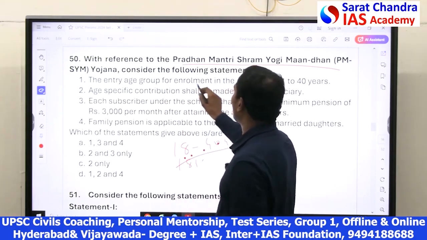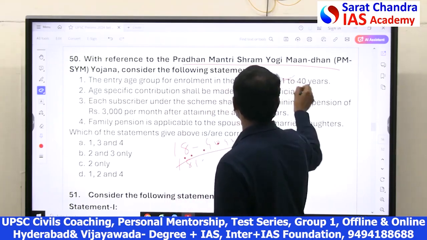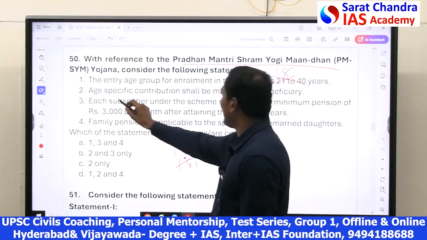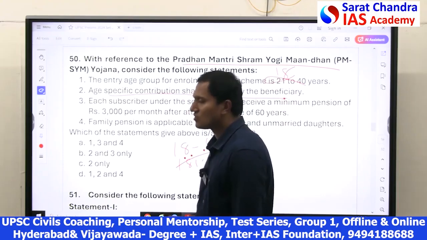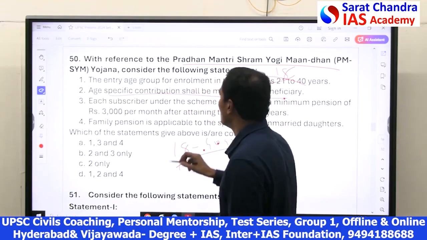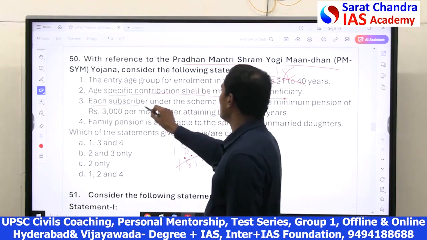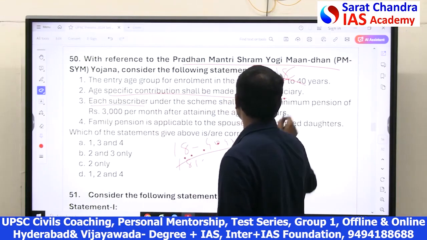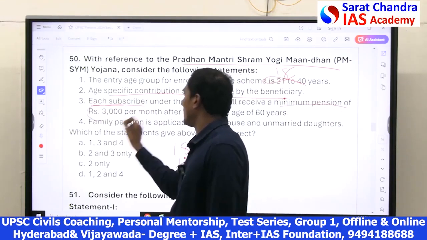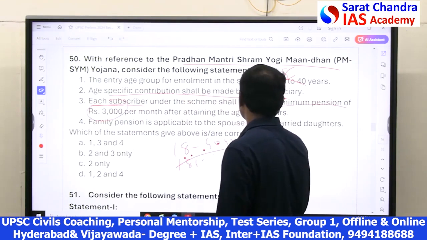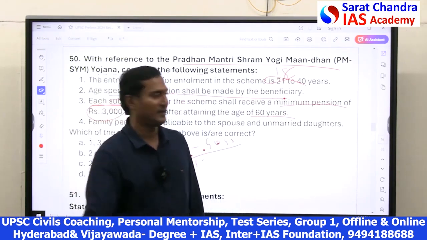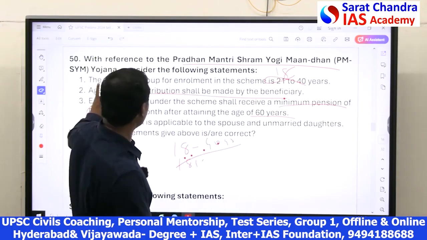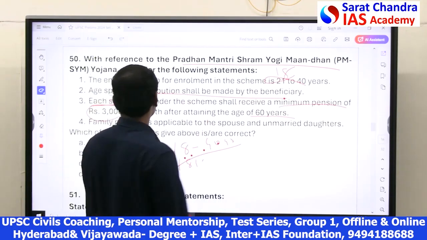So, the entry age group for enrollment being 21 is wrong, it's 18 to 40. Age-specific contribution: based on the age at which you enter, the contribution will change. And those who are contributing will receive a minimum of 3,000 rupees per month after they attain 60 years, which is generally retirement age. During old age, a minimum of 3,000 rupees per month is guaranteed as per the scheme.